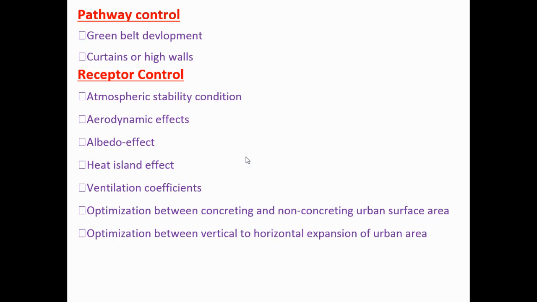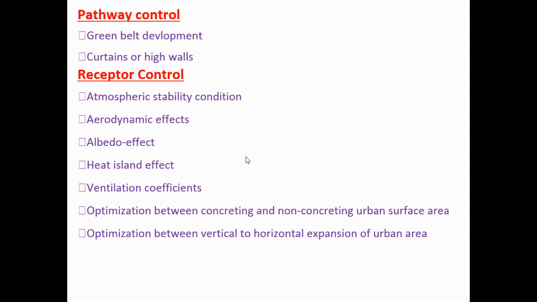Daytime, what happens? The water molecules evaporate, and while evaporating, the humidity above the sea level increases in the daytime. And in night time, what happens? The air from the water surface gets transferred to the land, and the air from the land gets transferred to the water surface, or above the sea. This movement of air is called the albedo effect.